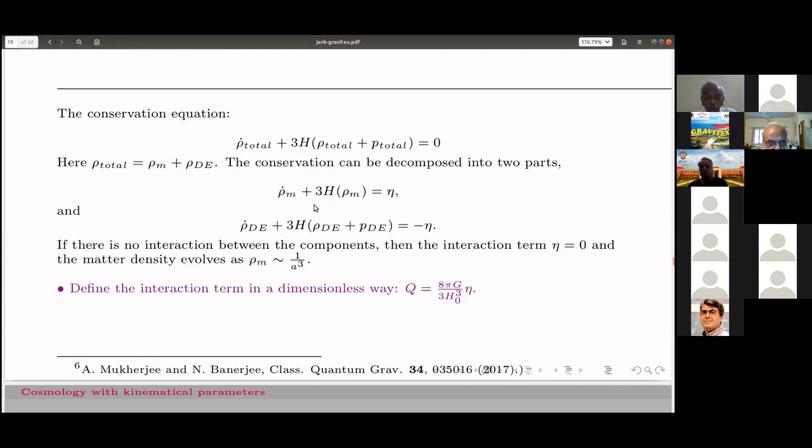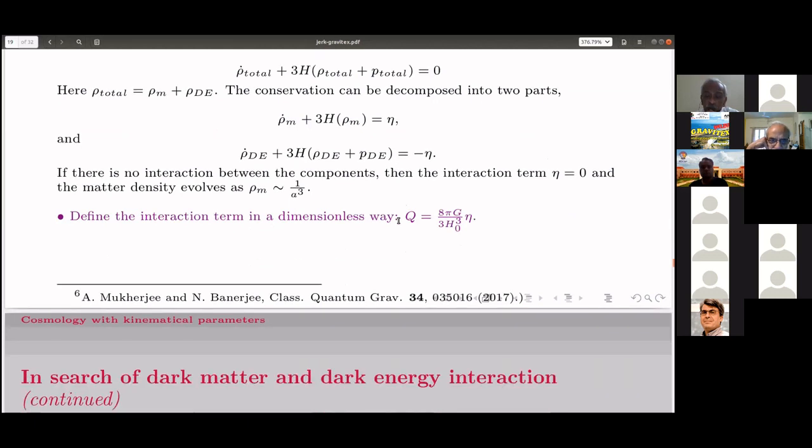But we assume that they do not conserve by themselves. There is something on the right hand side. If one is positive, the other should be negative, because we have to have the net thing preserved in any way. So we assume that to be some eta, some function of z, and try to define this interaction.